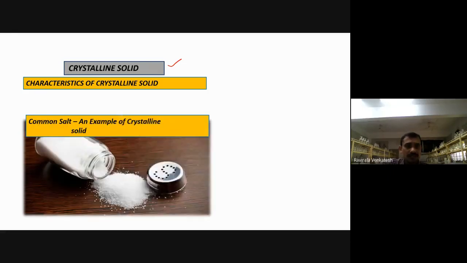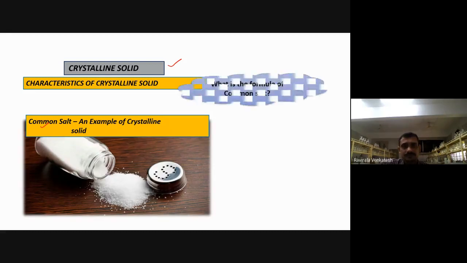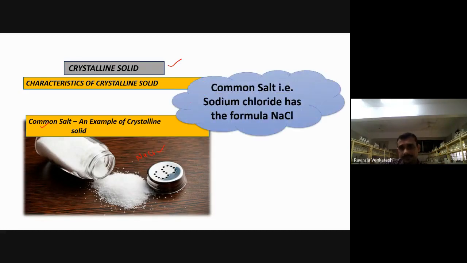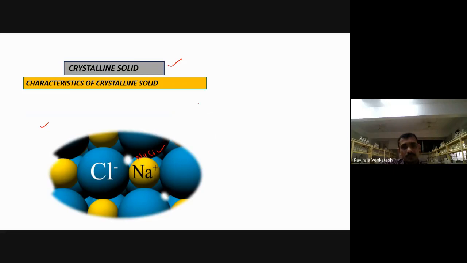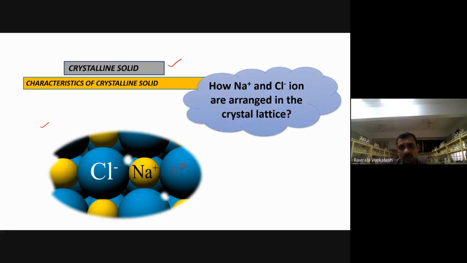Now just take common salt, table salt, NaCl, the best example for the crystalline solid. What is the formula for common salt? NaCl. Now, in NaCl, each Na+ ion is surrounded by Cl-. This is also a Cl-. This is how Na+ and Cl- are arranged in the crystal lattice. You can observe here, Na+ and Cl- are arranged like this.